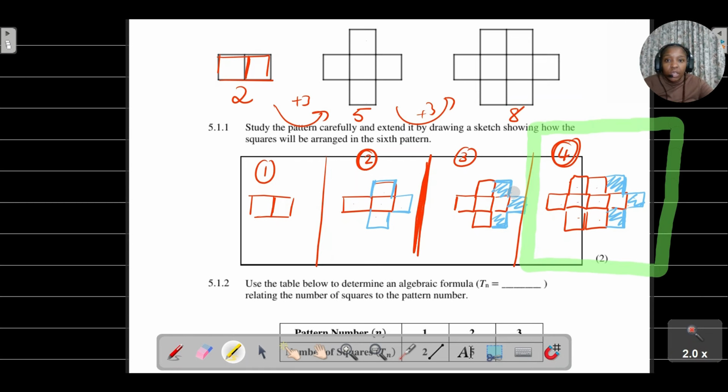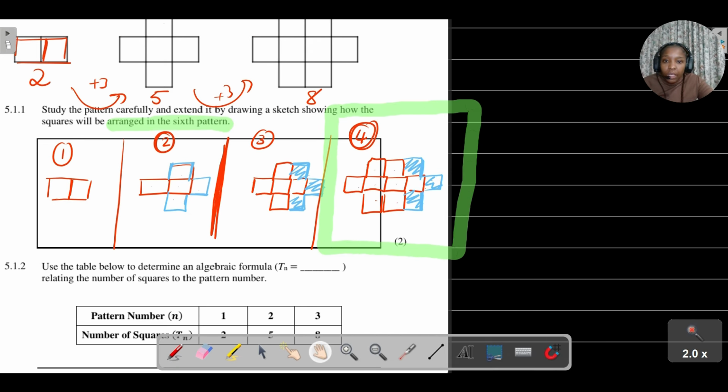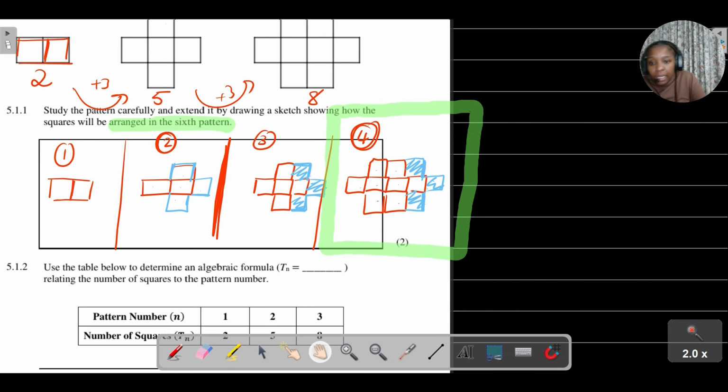Obviously, we need to continue because I think the question is asking us to study the pattern carefully and extend it by drawing a sketch showing how the squares will be arranged in the sixth pattern. So I need to continue. I'm just going to show you how we keep going, and then I'm going to say this is the fifth.